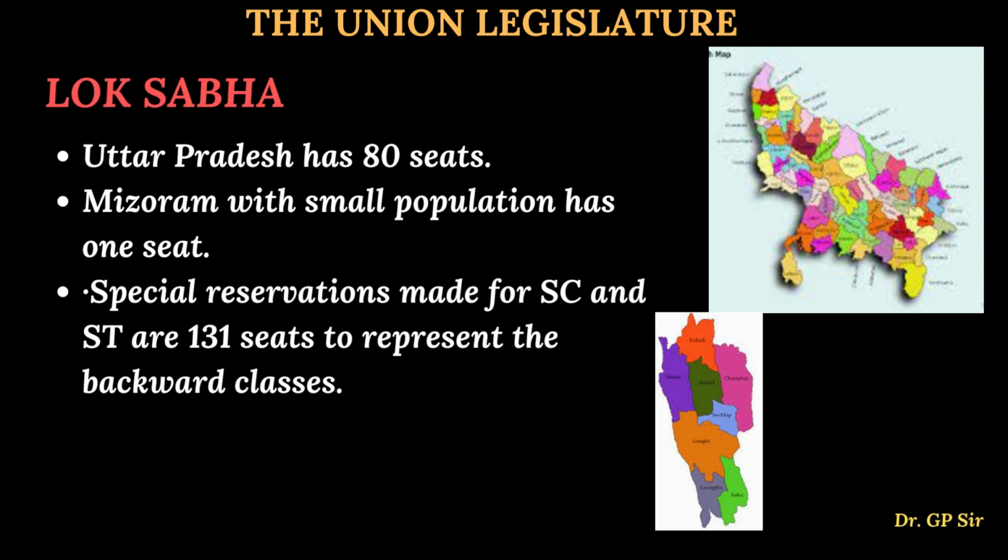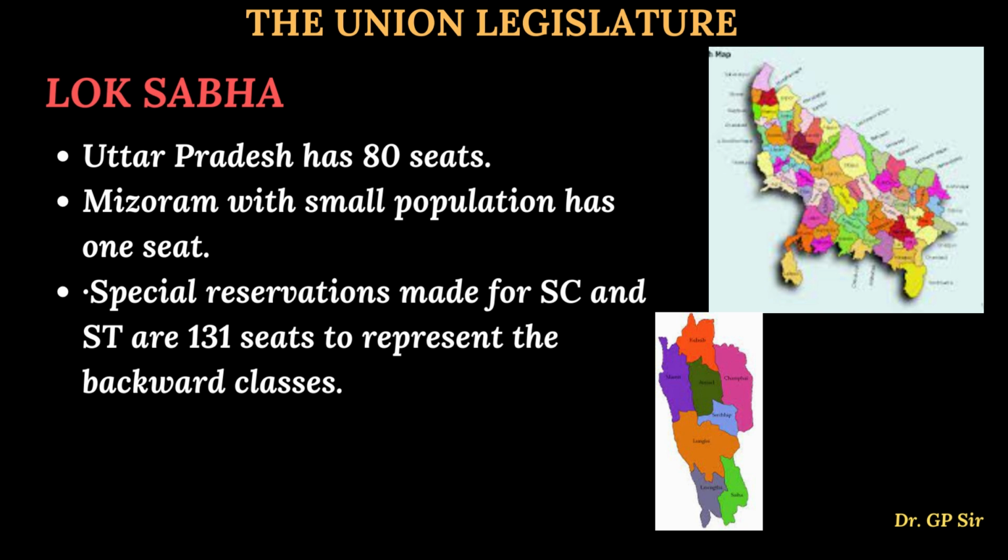How are these numbers fixed? Those numbers are fixed based on the population of that particular state. Am I clear? Imagine Uttar Pradesh has a larger population, so based on the population the constituencies are divided. The highest is Uttar Pradesh with 80 seats, and the lowest is Mizoram with a very small population. It has only one seat.